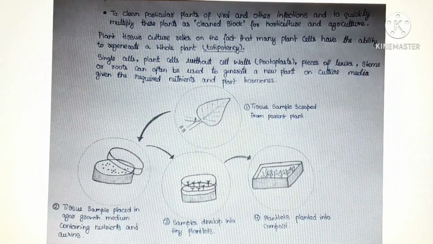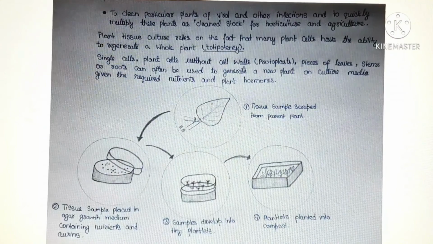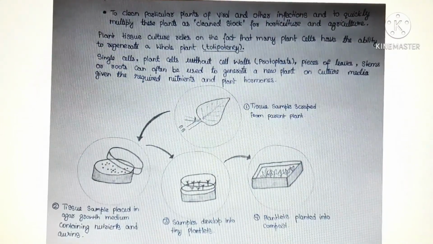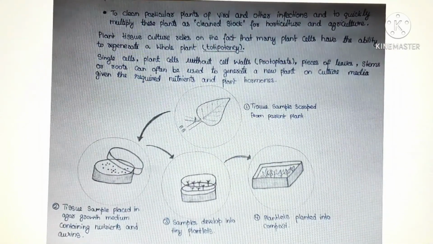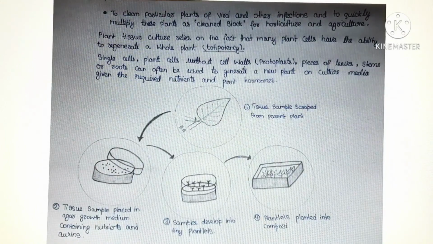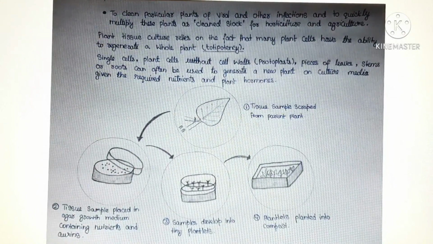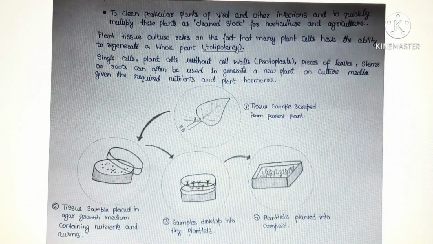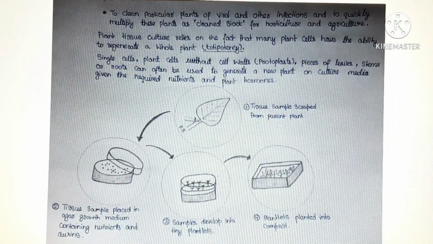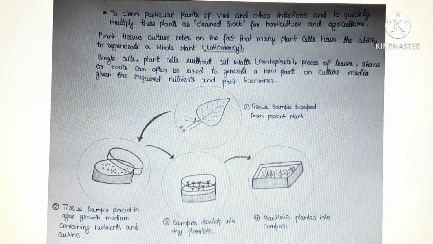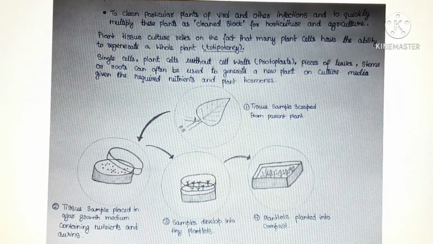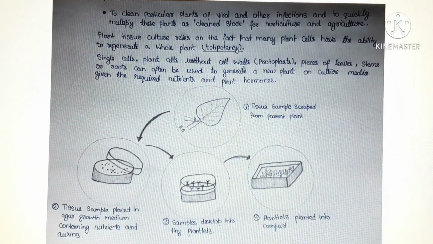Plant tissue culture relies on the fact that many plant cells have the ability to regenerate a whole plant. This entire process is known as totipotency. Now, totipotency is the genetic potential of a plant cell to produce the entire plant. Single cells, plant cells without cell walls, piece of leaves, stems, or roots can often be used to generate a new plant on culture media given the required nutrients and plant hormone.